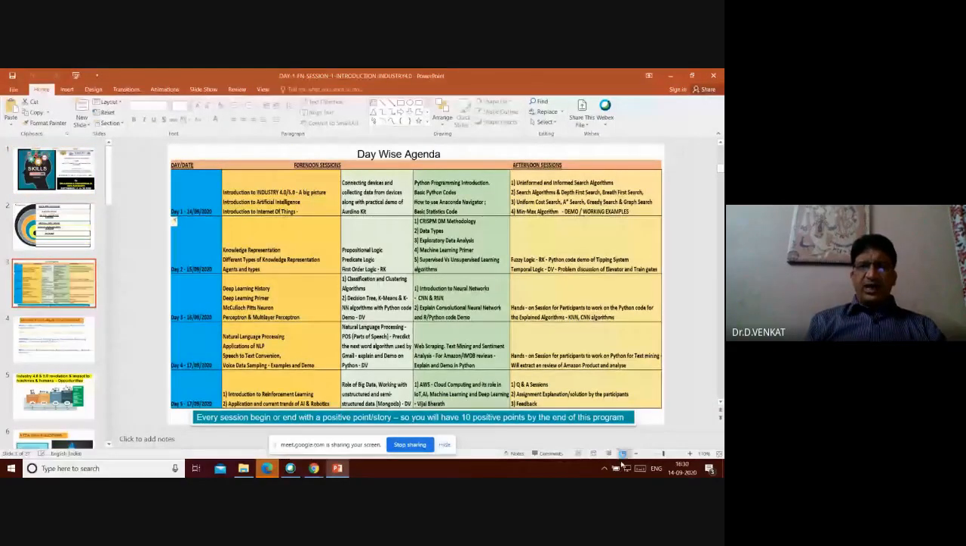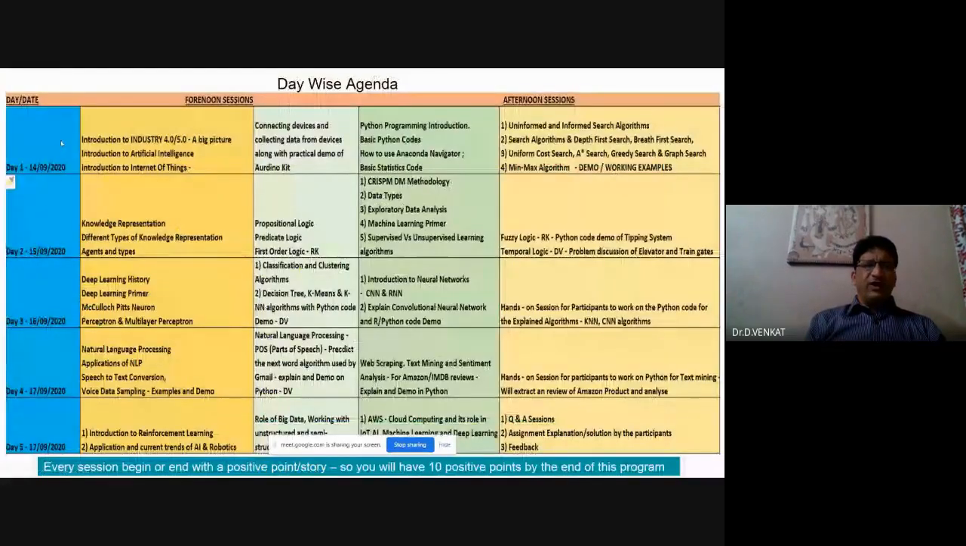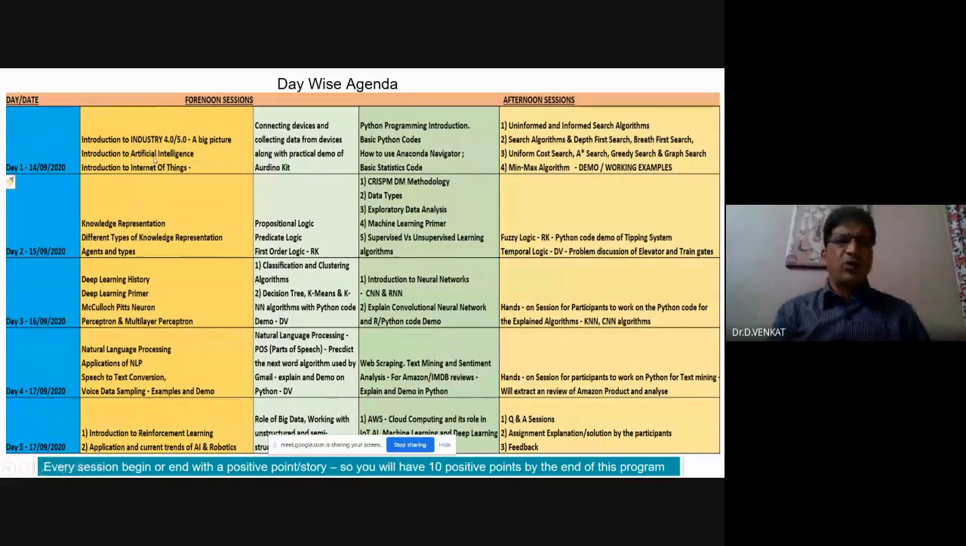If you see, as per the agenda, we went with the explanation of Industry 4.0, 5.0, what the different components and building blocks are. Am I sharing my screen? Yeah. Okay, so 4.0, 5.0, you got the big picture. Then we introduced what is AI, what is Internet of Things. And then we tried to show some connecting devices.